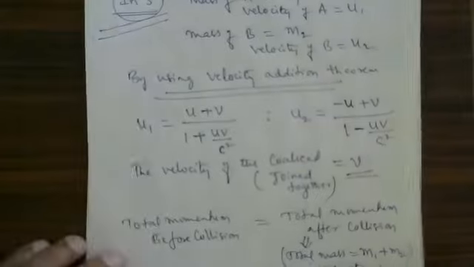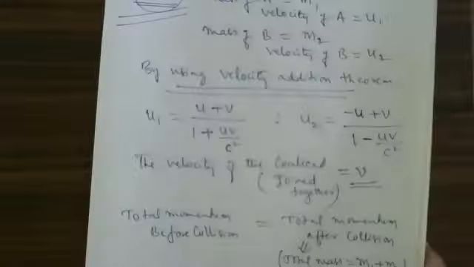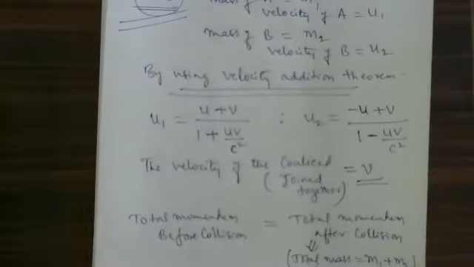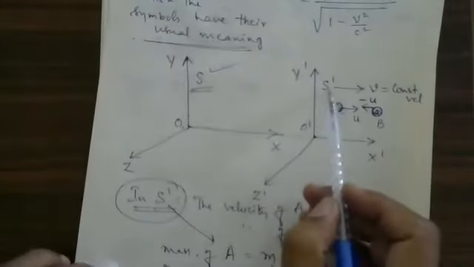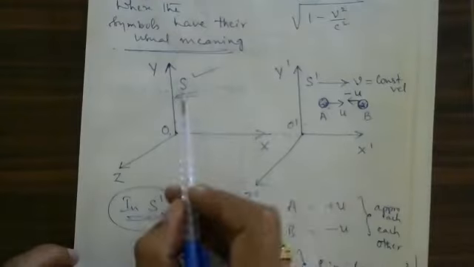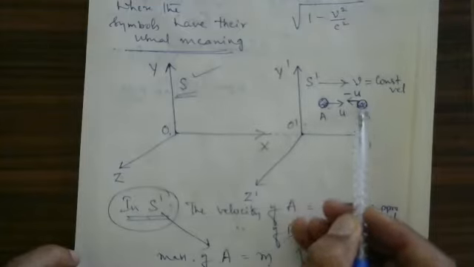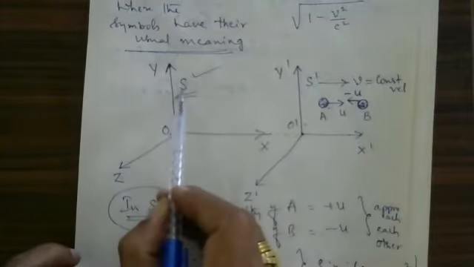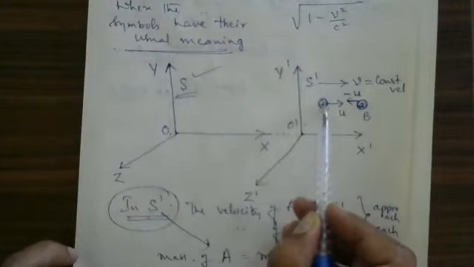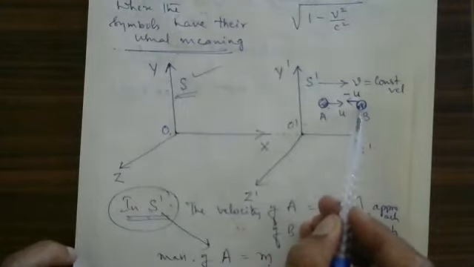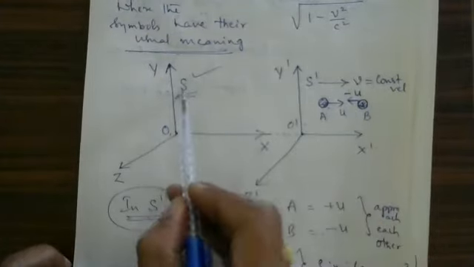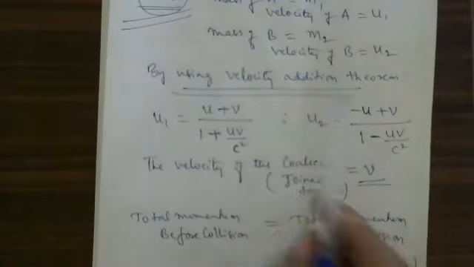Now let us consider the same phenomena in the frame S. The frame S dash is over. Now we will consider all these ideas with respect to the frame S. This body is moving with a velocity u1. This body is moving with a velocity u2 with respect to S. This body has a mass m1. This body has a mass m2 with respect to S. That I have written.